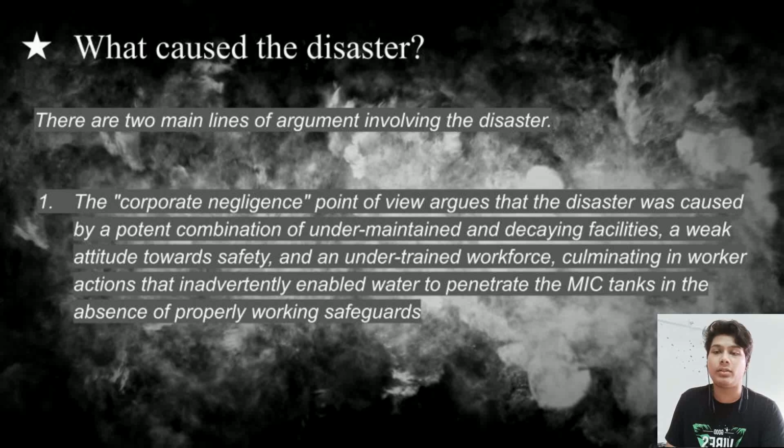There are two main lines of argument involving the disaster: the corporate negligence. This point of view argues that the disaster was caused by a potent combination of under-maintained and decaying facilities, a weak attitude towards safety, and an under-trained workforce, culminating in worker actions that inadvertently enabled water to penetrate the MIC tanks in the absence of properly working safeguards.